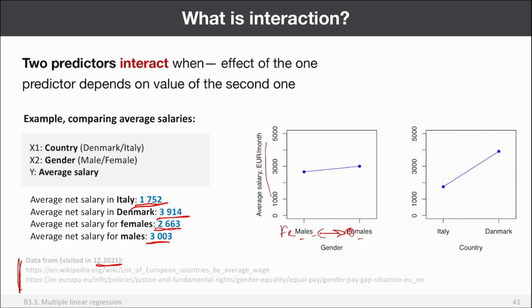You can see that 2663 minus 3003, so this is the effect from males and females. So it's the slope of this line. And then you can see the difference between Italy and Denmark. It's quite large, and this is the slope of this line. So these are the effects of every variable, of country and of gender. If I make a model, the slope of these lines will be my regression coefficients.